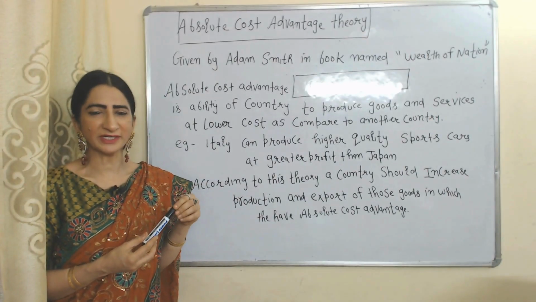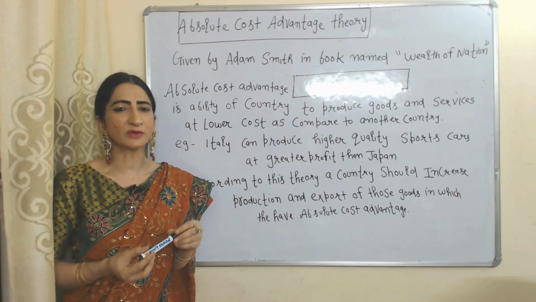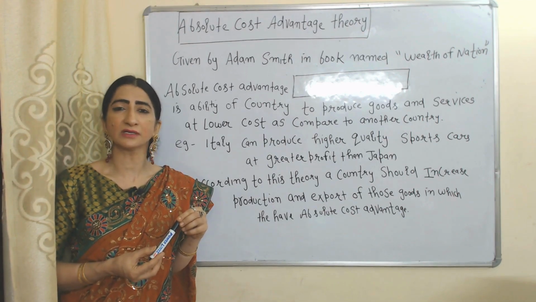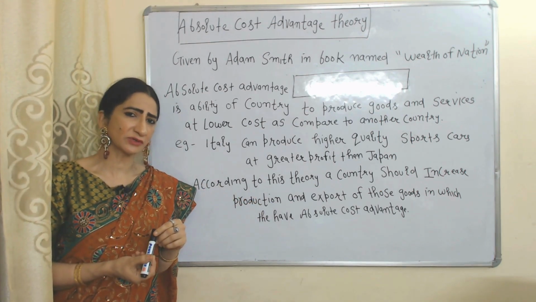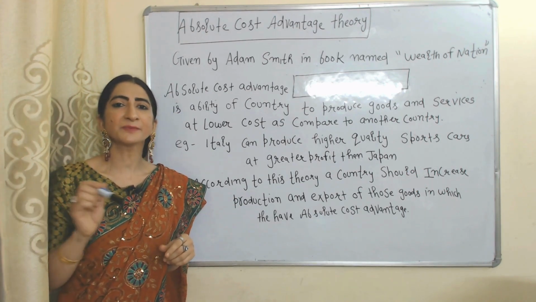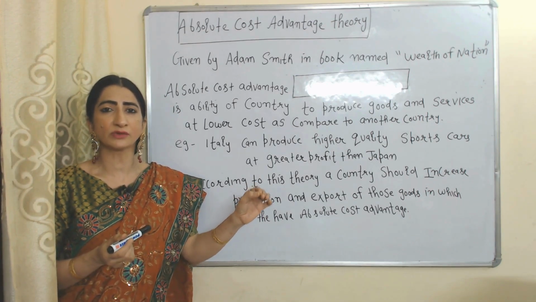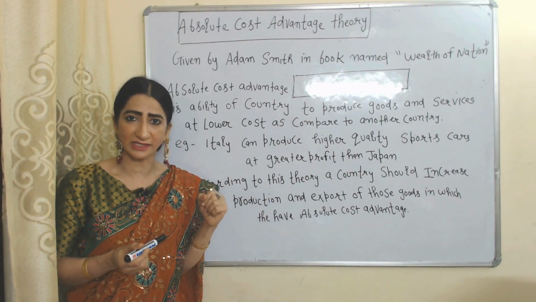The next theory of international trade is the absolute cost advantage theory. The absolute cost advantage theory is given by Adam Smith in his book named Wealth of Nations. What do you mean by absolute cost advantage? Absolute cost advantage is the ability of a country to produce goods at a lower cost as compared to another country.